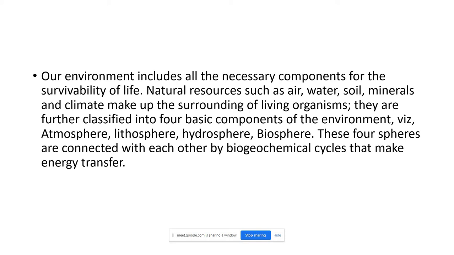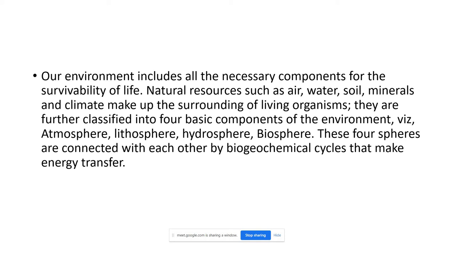In the environment we have different types of ecosystems. In the last class also we discussed what an ecosystem is. So how will we ensure this? That is what we study in the ecosystem. The interaction of these four components exists in any working ecosystem. Is it clear to you?